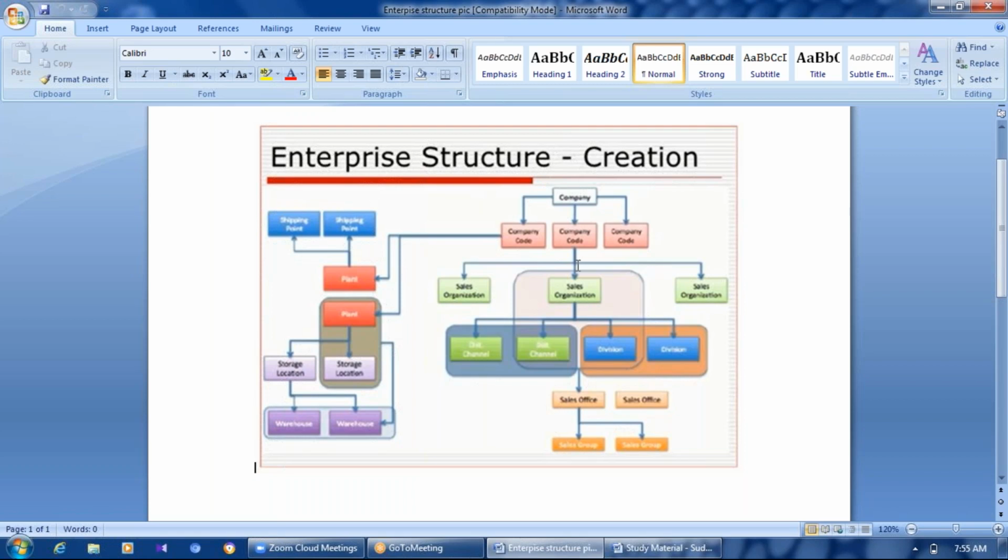Okay, so I'll explain before going to the SAP screen, I'd like to explain what is a company. Let's say you take an example of Reliance or any Tata. They have a parent company, and under the parent company they have sister companies or child companies. So in this case, Tata would be a company, okay? Or if you take the Reliance example, Reliance would be a company, and under Reliance there could be any child or sister companies, right?